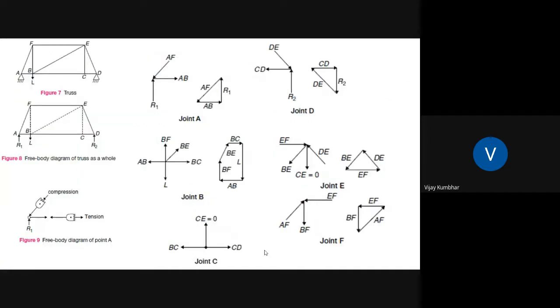Okay, this is one example of a free body diagram of a particular truss. You can observe this is the original figure of this particular truss. So at joint A, how will the free body diagram be, at joint B, at joint C, joint D, again joint E, joint F? How to draw is shown in the particular slide.